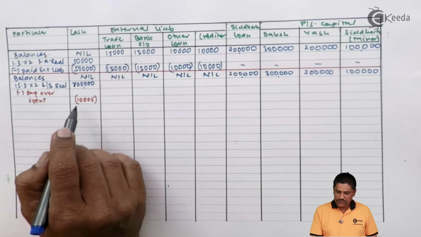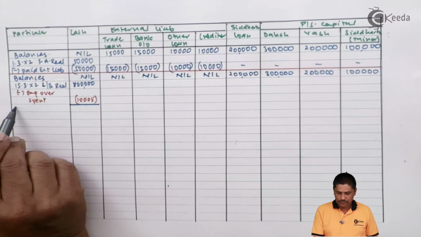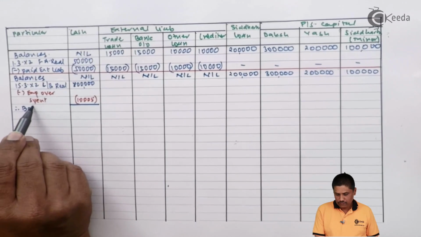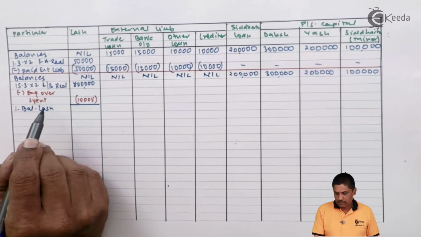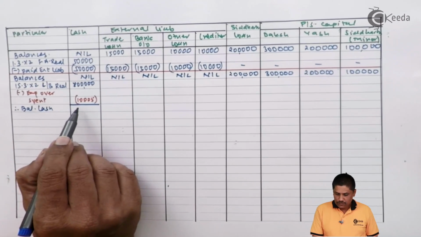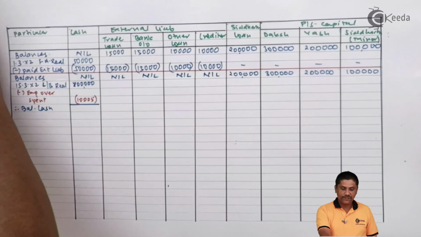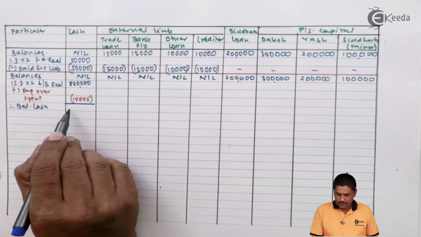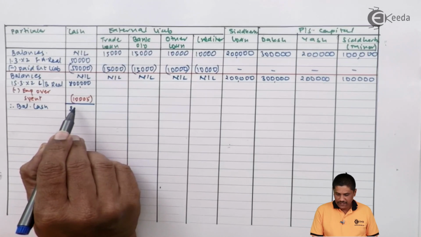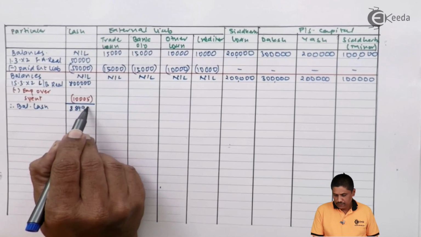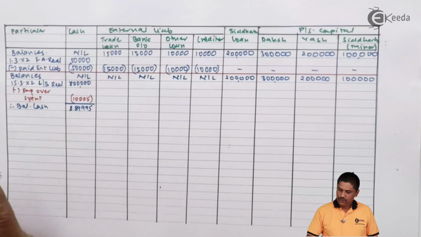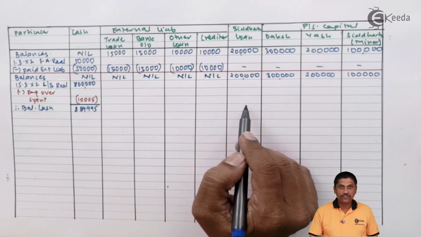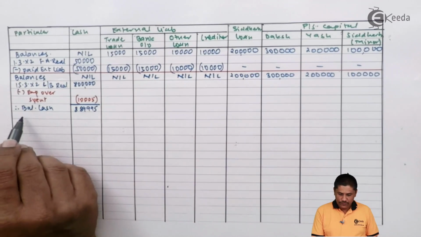My available cash will be 8 lakhs minus 10,005, that is 7,89,995. Now I need to pay Siddharth's loan first because it is a loan.